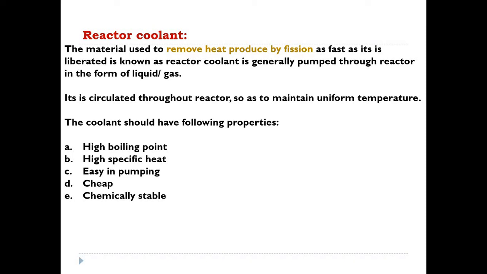Suppose you want to use, say, liquid nitrogen, then one needs to see what the boiling point of that material is, what its specific heat is, and whether it is easy to pump, because in a nuclear reactor we need to circulate the coolant over the entire reactor.